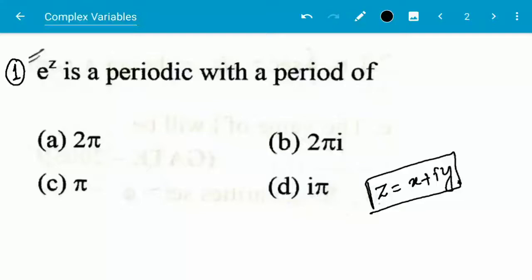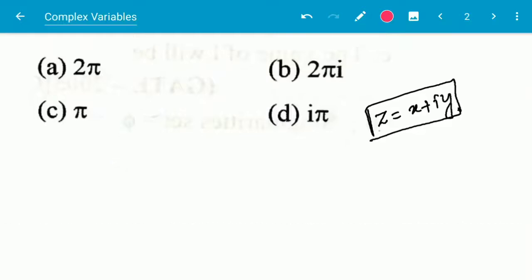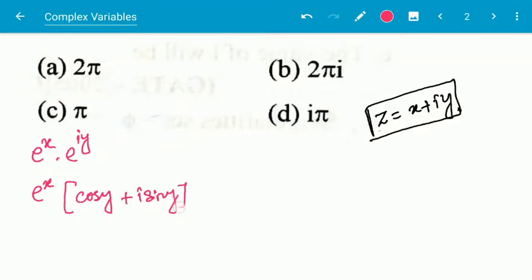It can be written as e to the power x into e to the power iy, and I can represent e to the power iy as cos y plus i sin y. This is why we should know the exponential and trigonometric equivalents of each complex number.